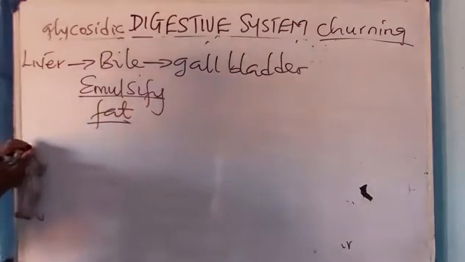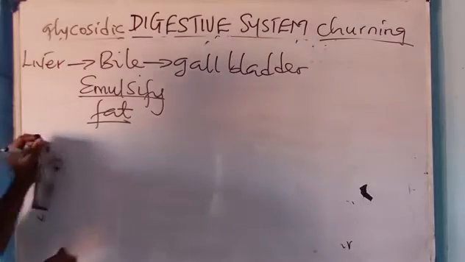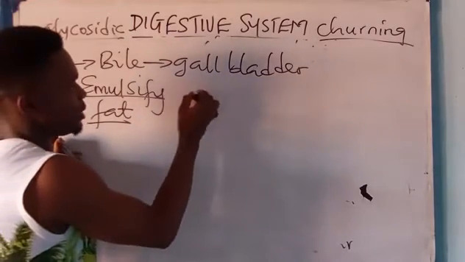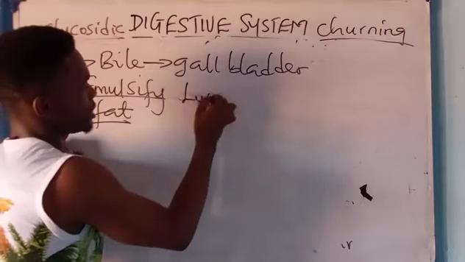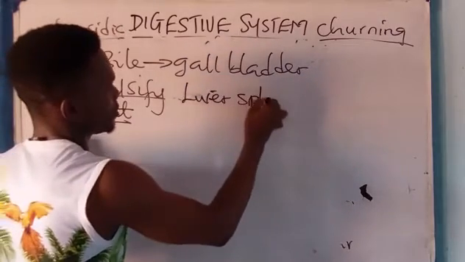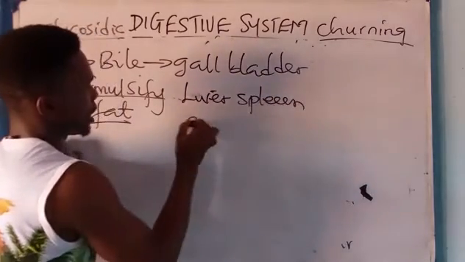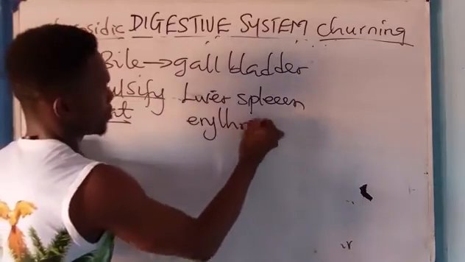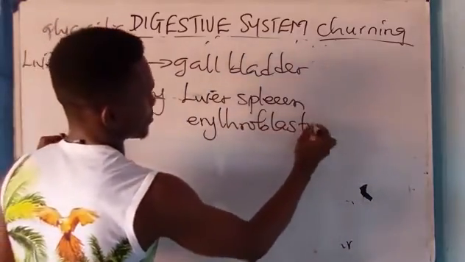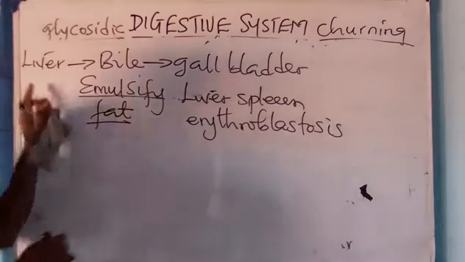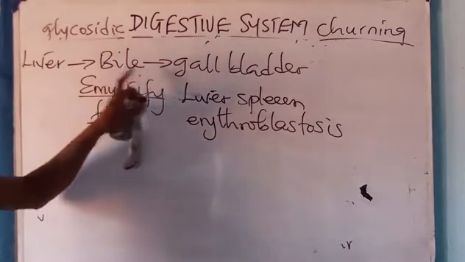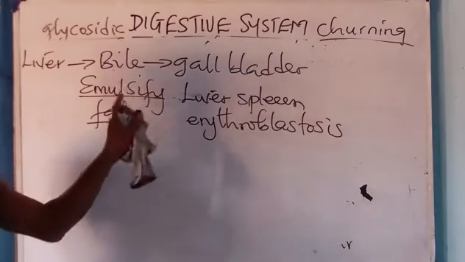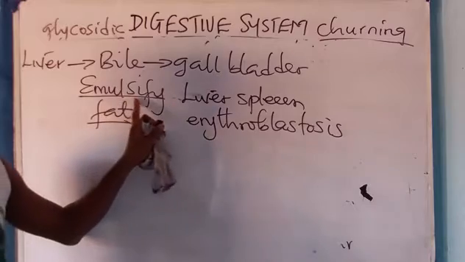What? Fat. Red blood cell is destroyed in the liver and spleen through a process called erythroblastosis. The liver produces bile and bile is stored in the gallbladder, and the bile fat is what? Emulsified.